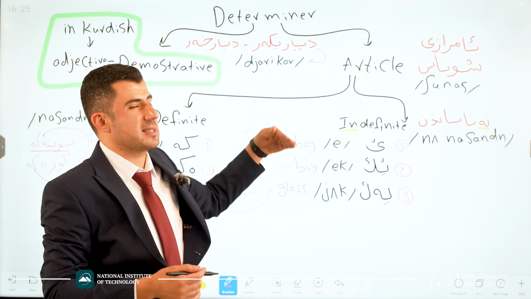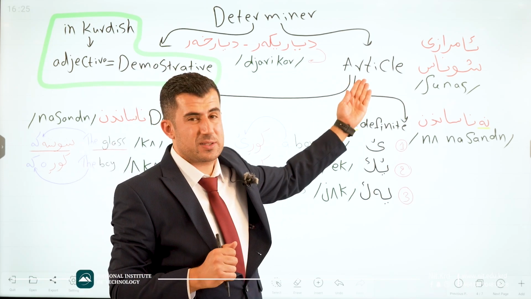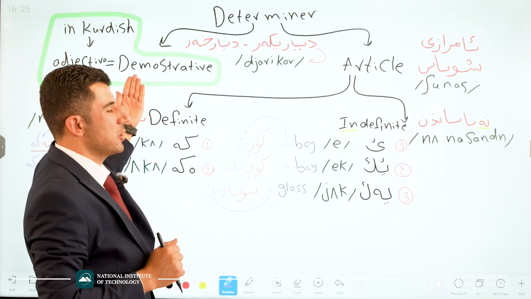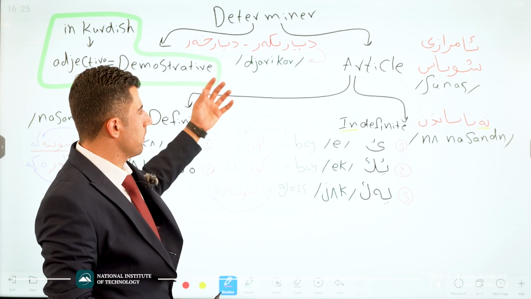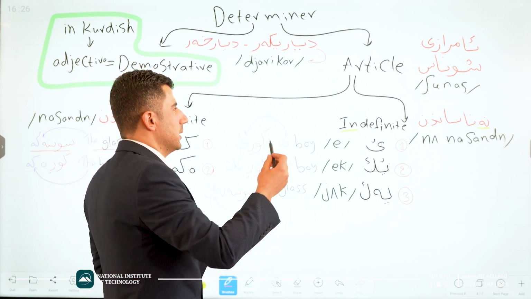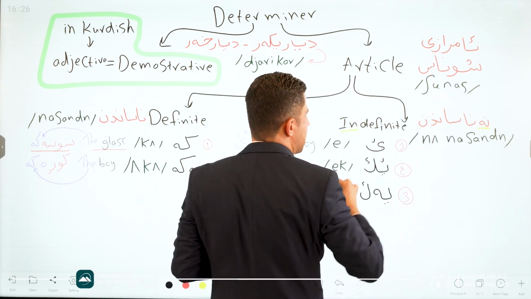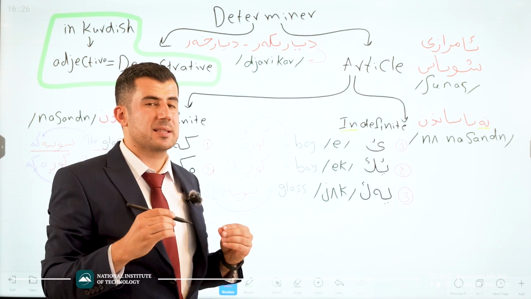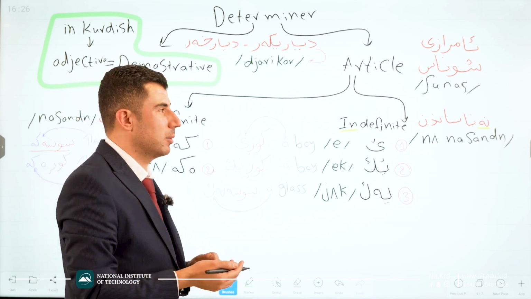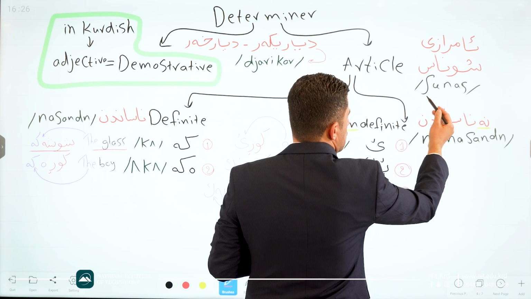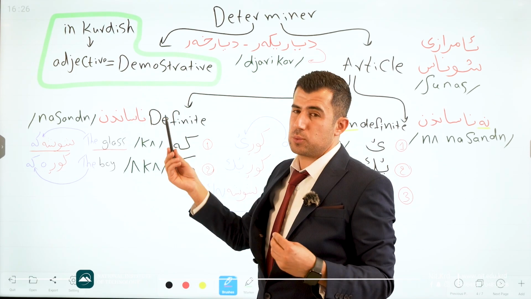Good. Determiners in English are divided into two main parts. One of them is article. The other one is demonstrative, while we have some more things for doing this action. But mostly they use these two. Article in Kurdish language, we use amrazi shunas. Article means amrazi shunas, for introducing or announcing something. How do we say shunas? Shunas.